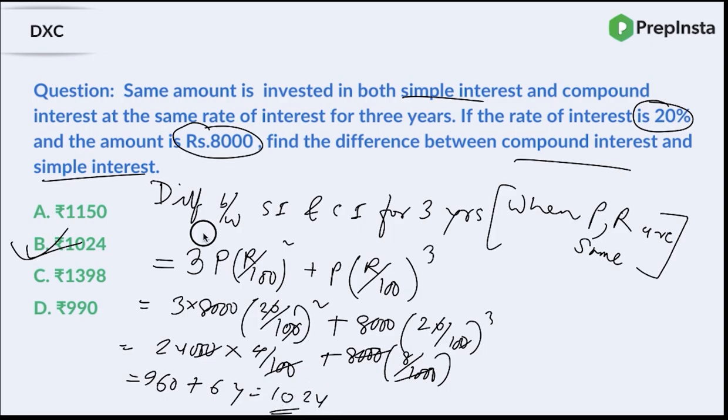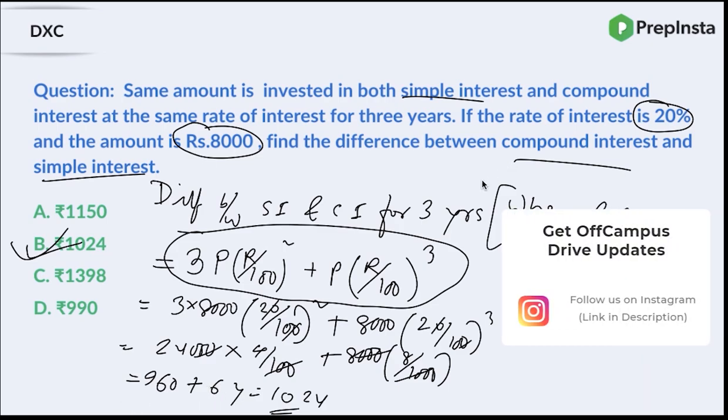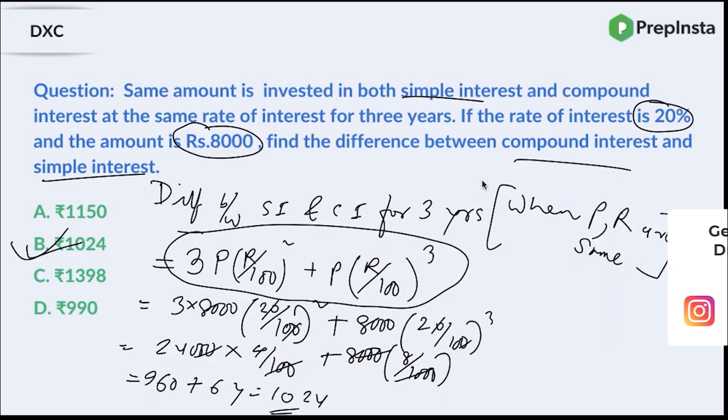So actually by using one single, simple formula, you got the answer. Rather than applying two different formulas for SI and compound interest and finding the difference, you can simply find it out using this standard formula. So guys, there is another formula to find the difference between SI and CI for 2 years, right? You can either come up with that formula in the comment section, or you can ask about the formula in the comment section itself, and me or my team will definitely get back to you with that.